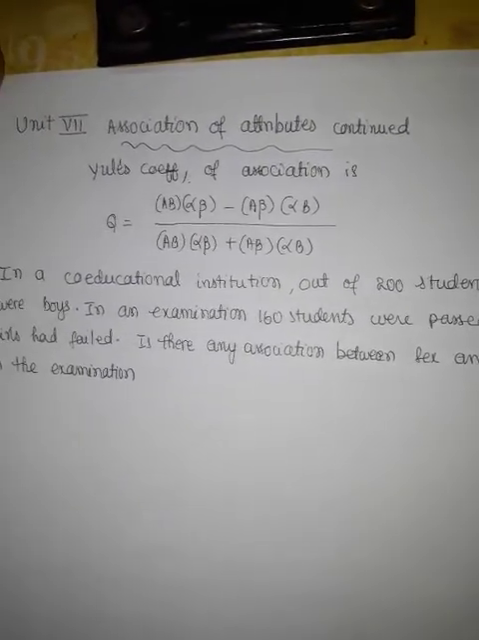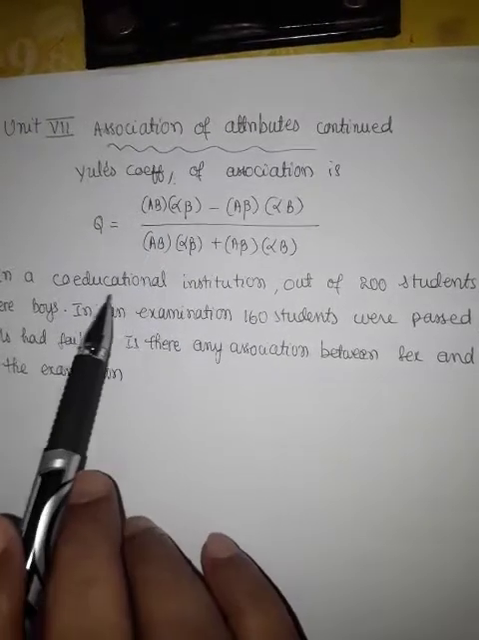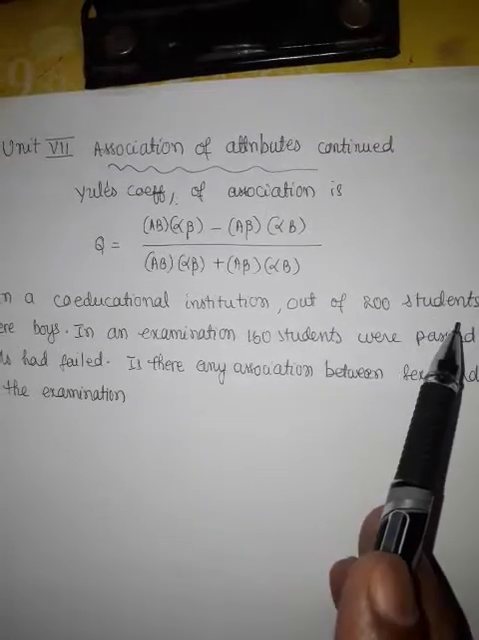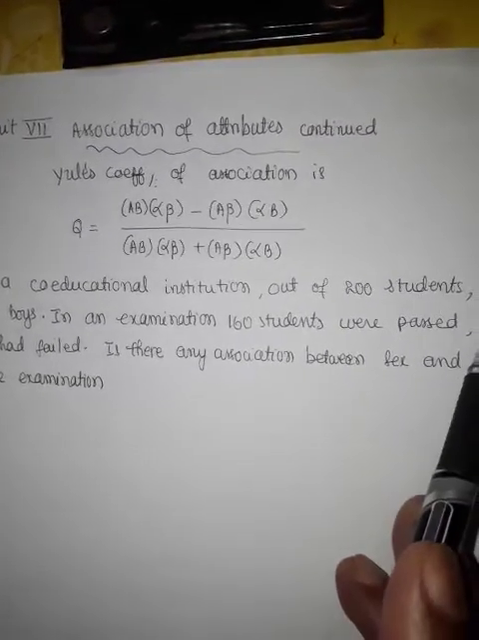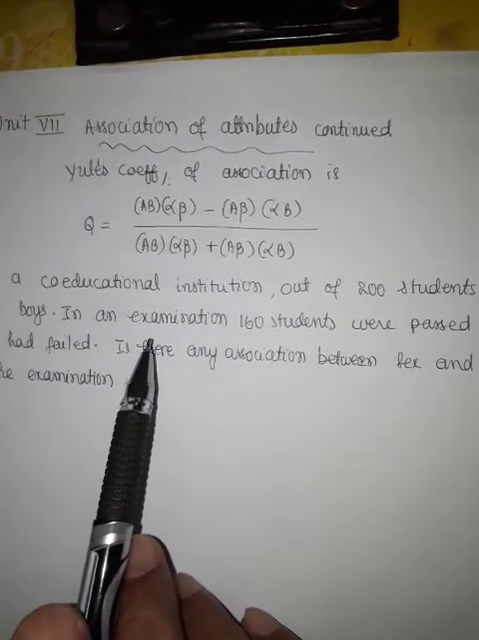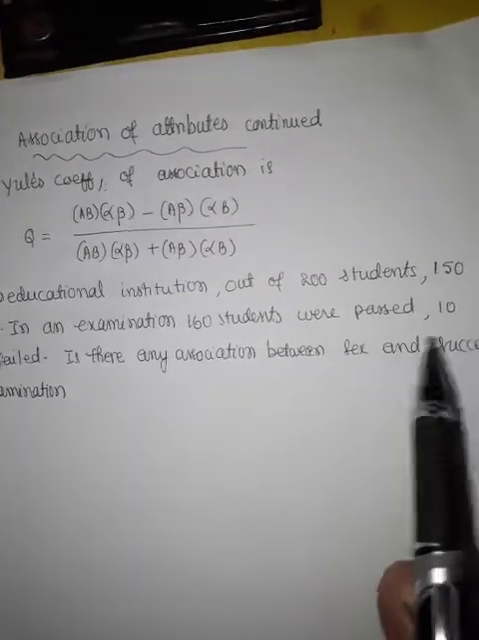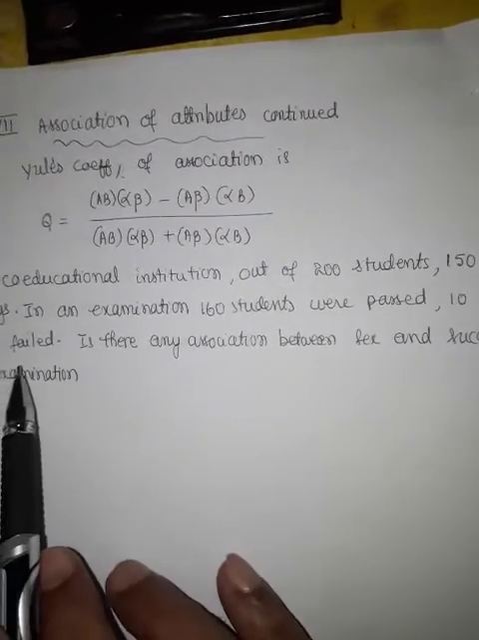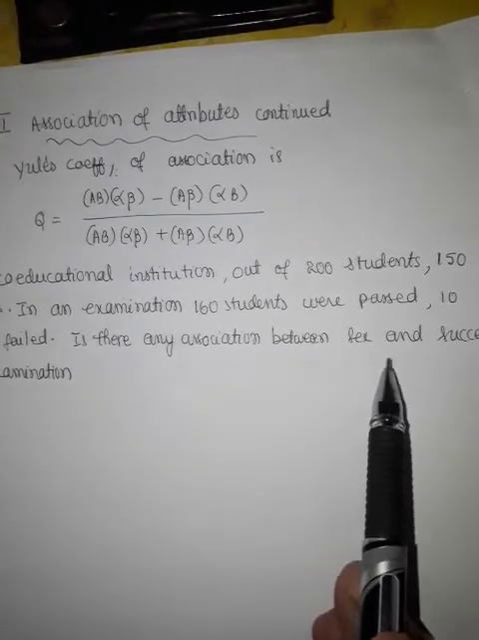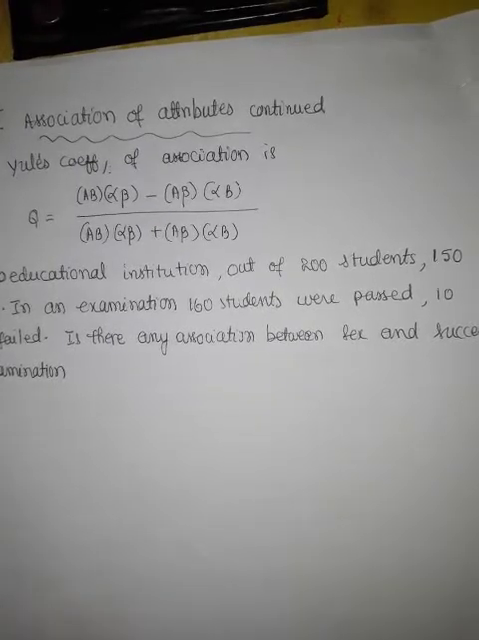Now let us work out some problems. Example number 1. In a co-educational institution, out of 200 students, 150 were boys. In an examination, 160 students passed, and 10 girls had failed. Is there any association between sex and success in the examination?